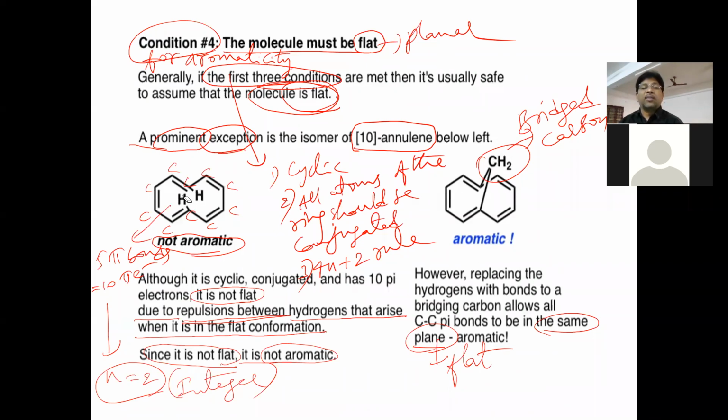In the first, the hydrogens' repulsions will be there. Here, the 2 hydrogens are replaced by a bridged carbon, and then it will get a flat molecule. Take a screenshot of this one. This example, remember, 10-annulene.